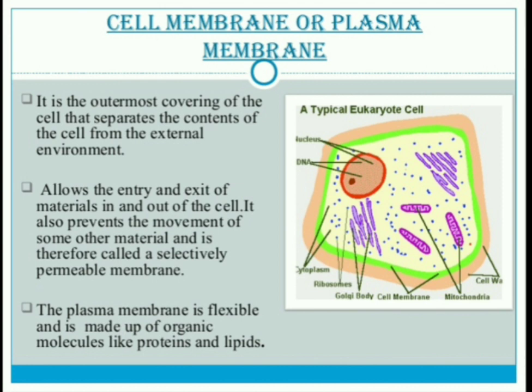The plasma membrane is flexible and is made up of organic molecules like proteins and lipids. See here, the plasma membrane is there in the cell. It is flexible and made up of organic molecules, the proteins and lipids. That's why the plasma membrane or cell membrane is flexible. These are some characteristics of the cell membrane that we have discussed, and the remaining part we will discuss in the next class.